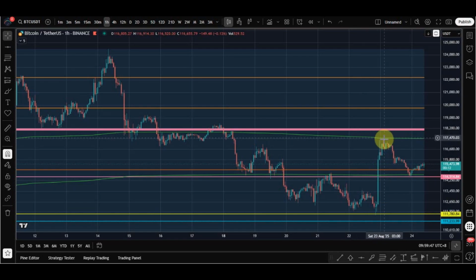It then touched the top VWAP line and is now at the lower VWAP line and other support area level as shown. Bitcoin needs to hold this level, or a drop down to support below will happen again. Bitcoin needs to get above the POC pink line to go full bull mode again.